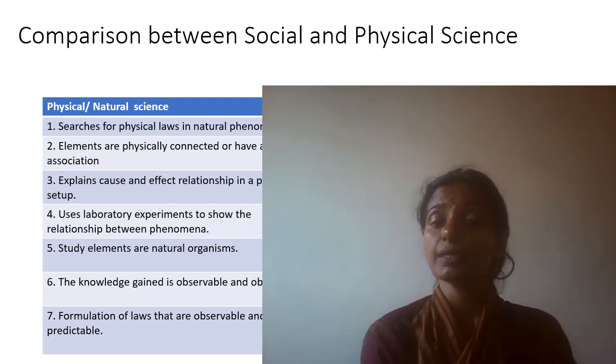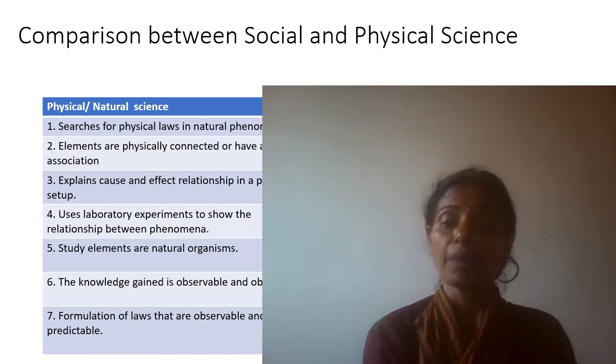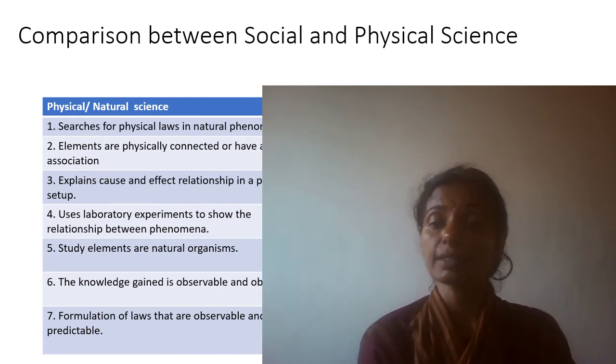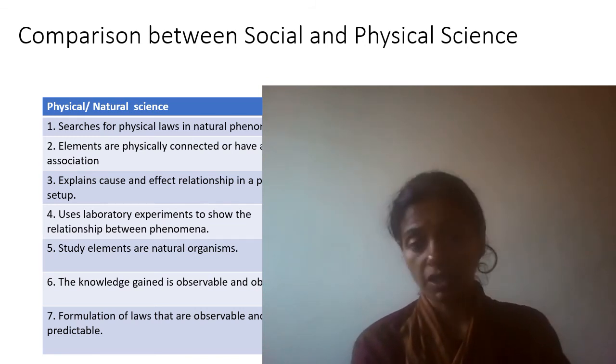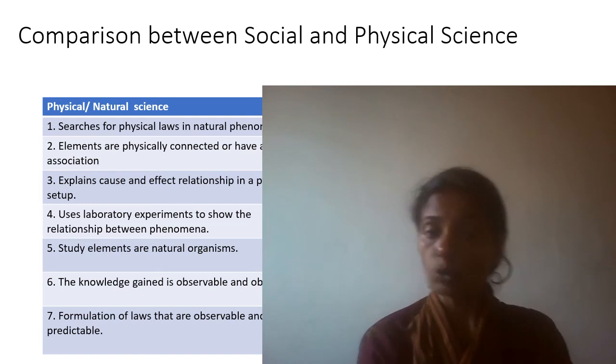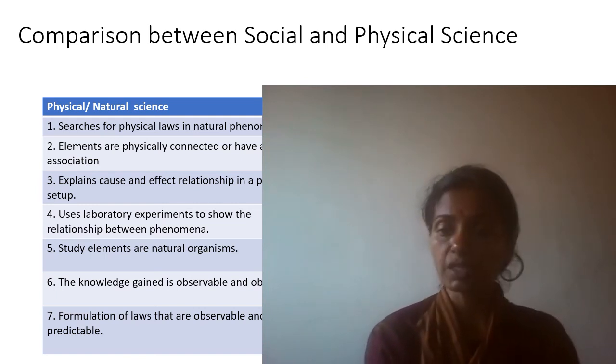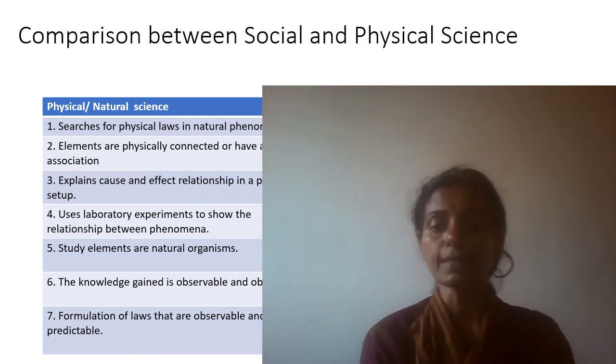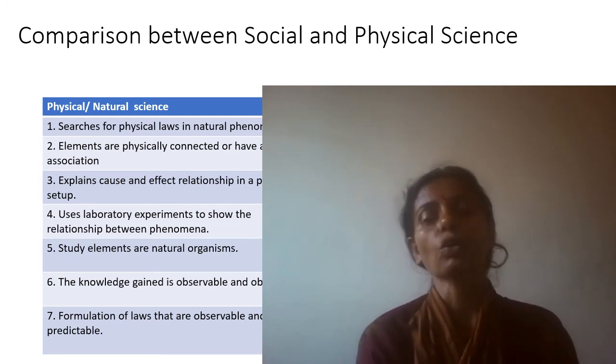And here it is the same as the natural science, but it changes according to the situation. So it is also observable and also objective in sociology, in social sciences, but it is not based on the natural science, it is based on the societal or social structure.